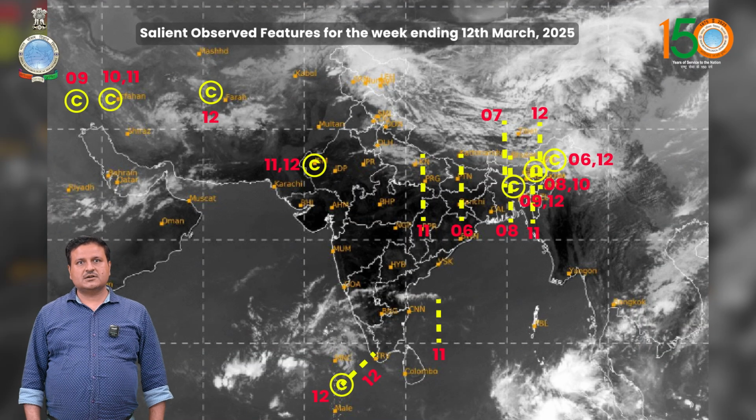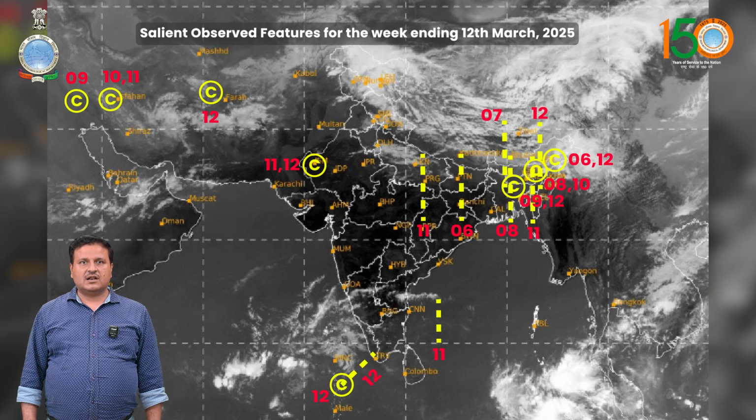A western disturbance moved across extreme northern parts of India during 9 to 12 March and it caused light to moderate rainfall or snowfall over Jammu and Kashmir, Himachal Pradesh during 10 to 12 March and Uttarakhand on 11th and 12th March. There was a movement of a trough in easterly towards the South Tamil Nadu coast which caused heavy to very heavy rainfall over South Tamil Nadu coast on 12th March.